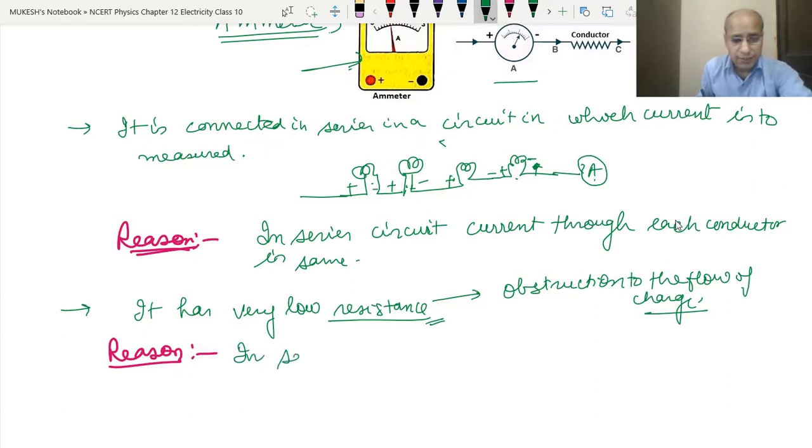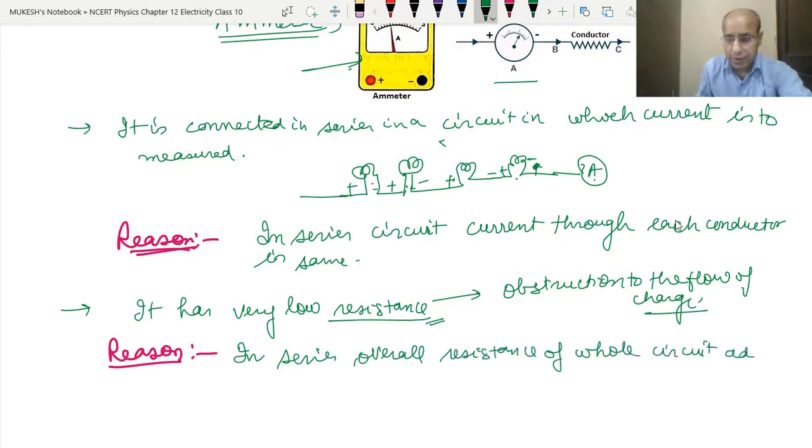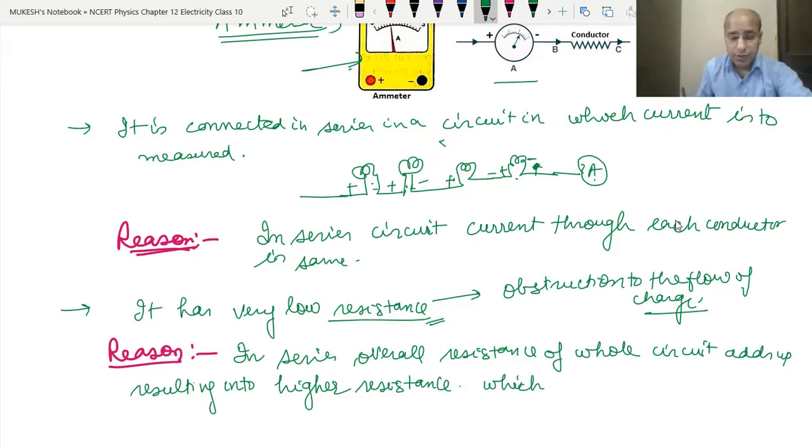So in series, the overall resistance of the whole circuit adds up, resulting in higher resistance, which may reduce the current in the circuit.